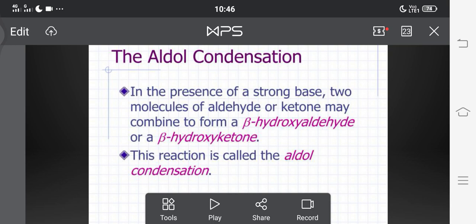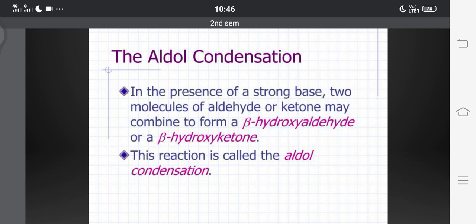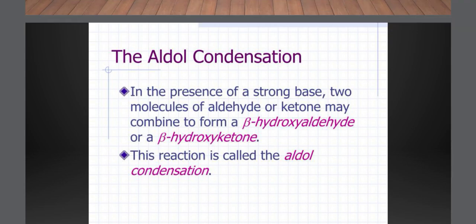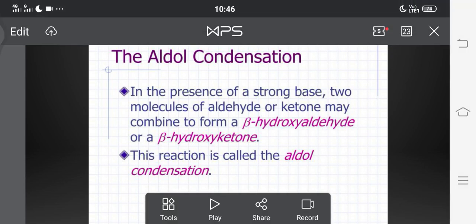One more name of aldol is the beta hydroxyaldehyde. So this is one of the reactions. A beta hydroxyaldehyde is a molecule having both a hydroxy group and an aldehyde group. So the name is called aldol.